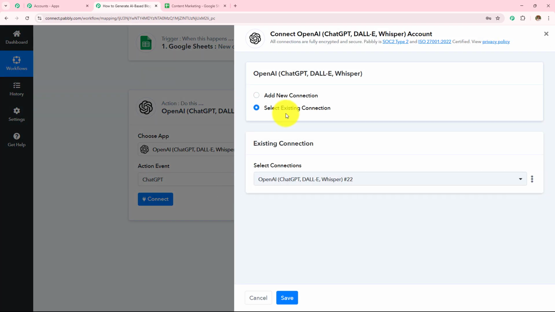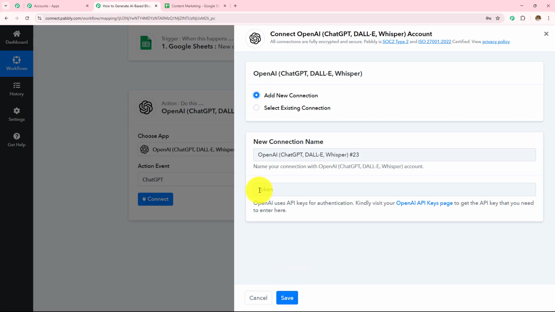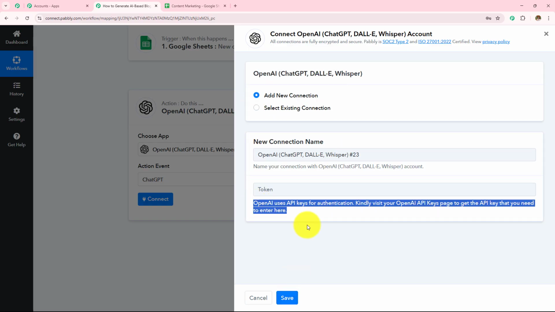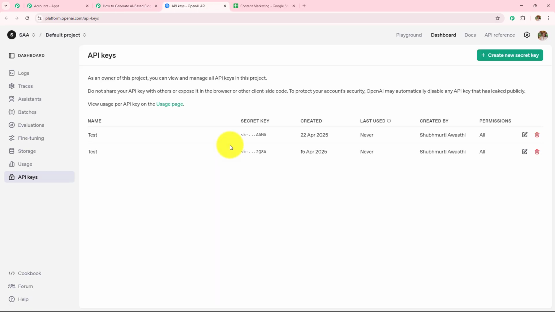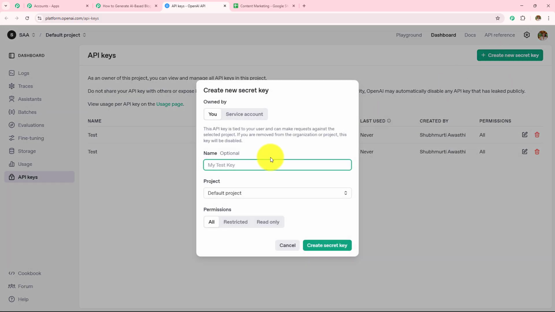If you have an existing connection, go with save. If you don't have one, click on add new connection. Now to make this connection, we are going to follow the help desk given below. It is written that OpenAI uses an API key for authentication. Here is the hyperlink. I'm going to open this hyperlink, and then I will land on the page of API keys. Now to create a new secret key, I simply need to click on create new secret key.